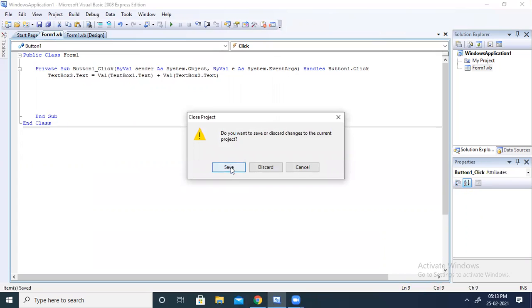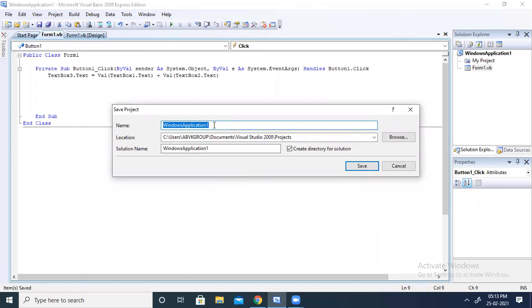If I click on the save button, it will ask to save the current project. What name do you want to give the project? By default it is Windows Application. I want to give the name as my first VB project, or you can give arithmetic operation, because in this project we are going to do all the arithmetic work. Then click on save.